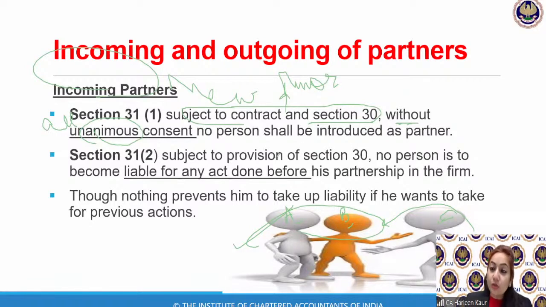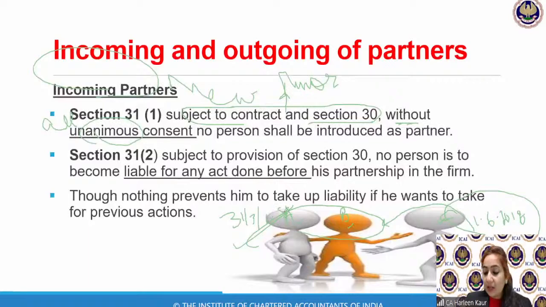So for a minor also, all the partners need to consent, and for admission of a new partner also, all the partners need to consent. Now, children, Mr. C is joining my firm on 1st June 2018. There was a loan which was taken by the firm on 31st March 2018.